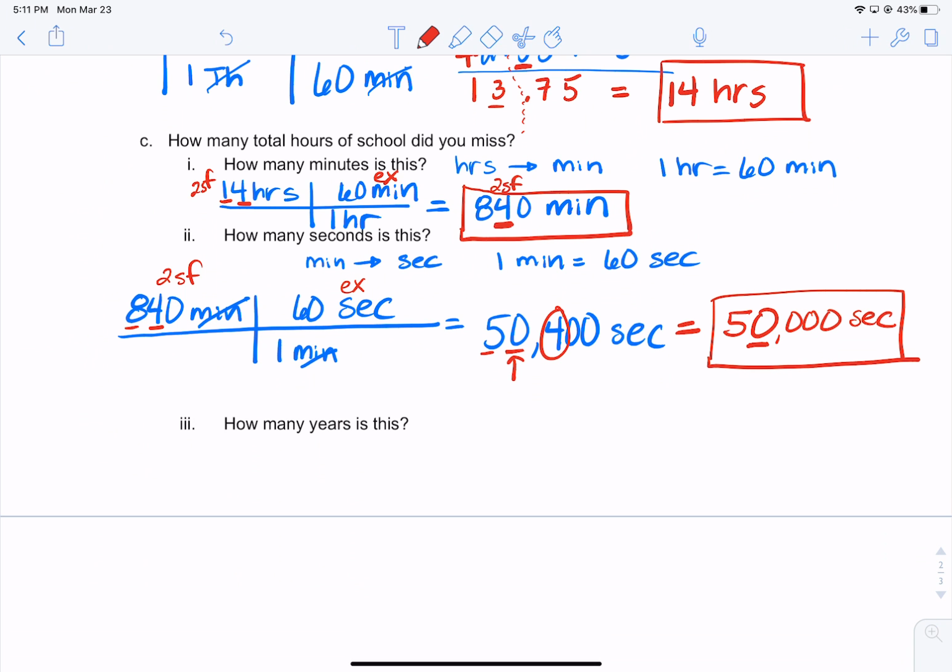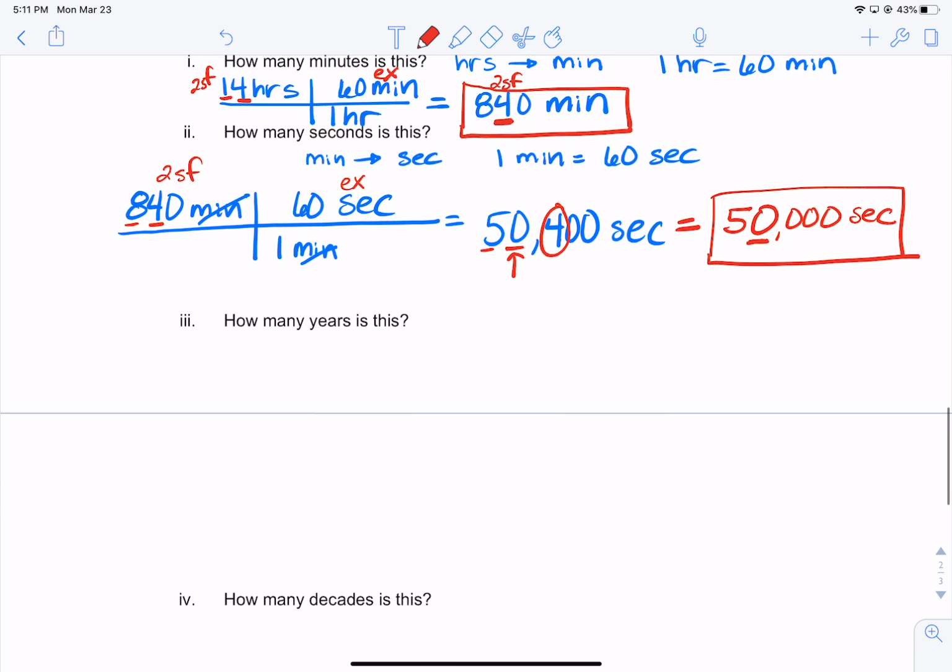50,000 seconds of chemistry is what we're missing. Sounds awful. Sounds like a huge amount of time. All right, let's get a little perspective on this. How many years is that?